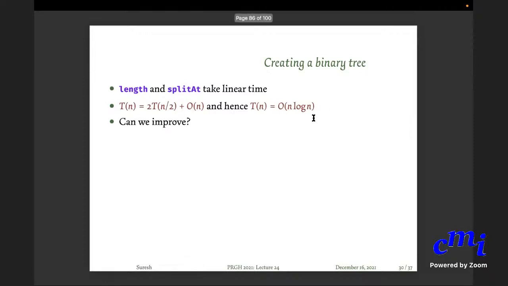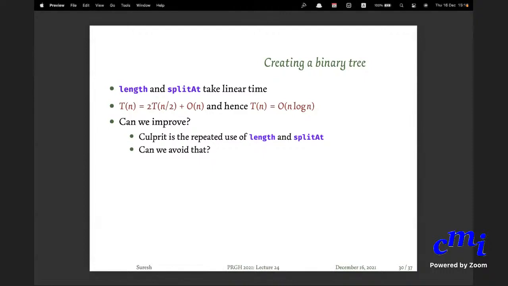You can actually do a better create tree, and the key is to avoid the repeated use of length and split at. But I think I have covered enough material already for today. So maybe the smarter create tree and the rest I'll do in the next class, because you need some time to digest all the material. I promise to give you an assignment soon.